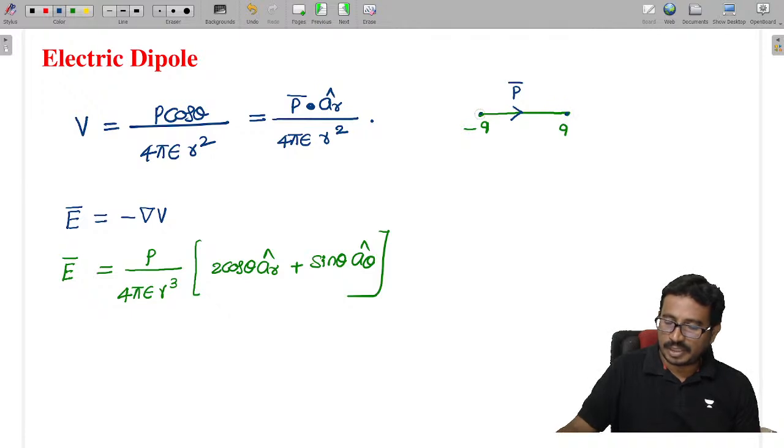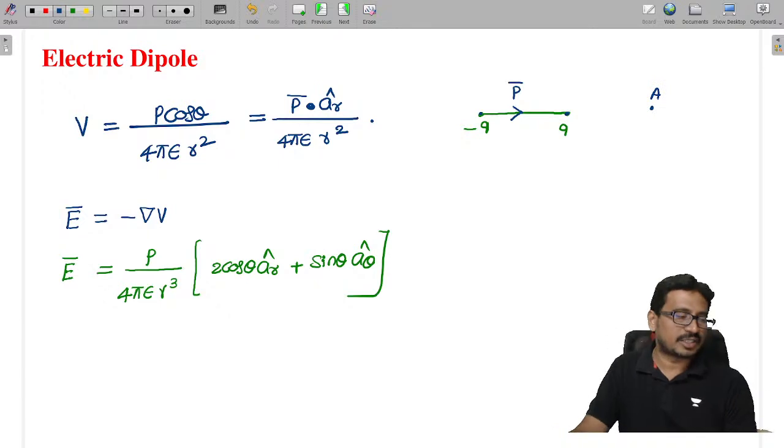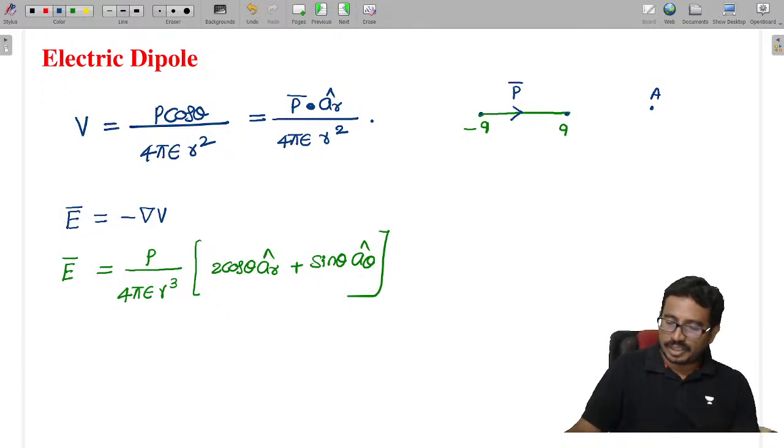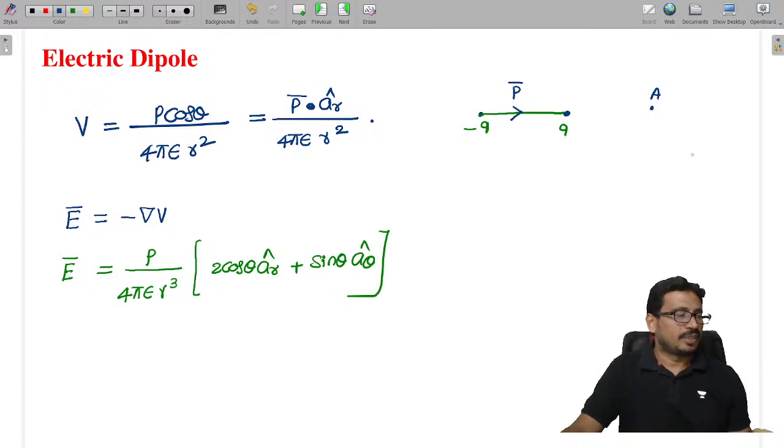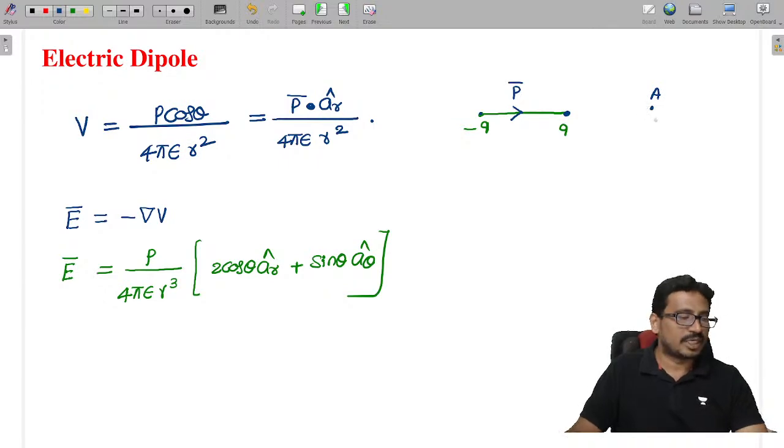Now here, if we take a point and want to find the electric field, let us consider this point, which is parallel to this dipole. We used to call this the end on position.